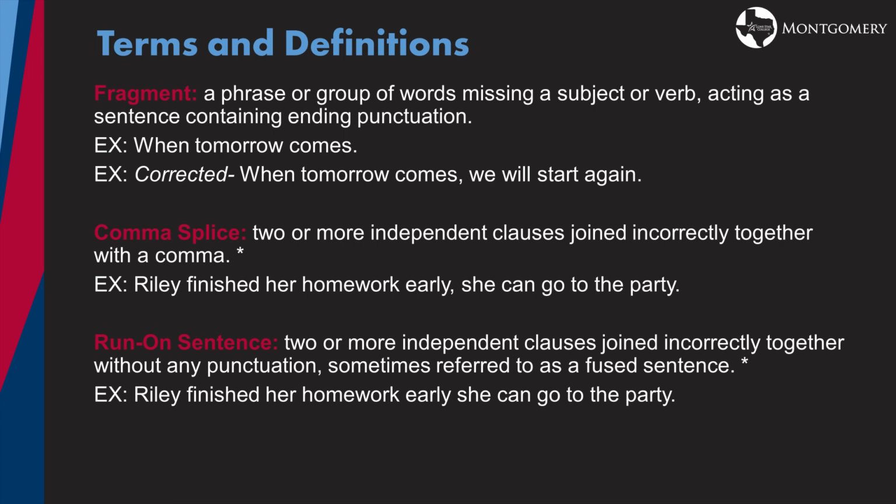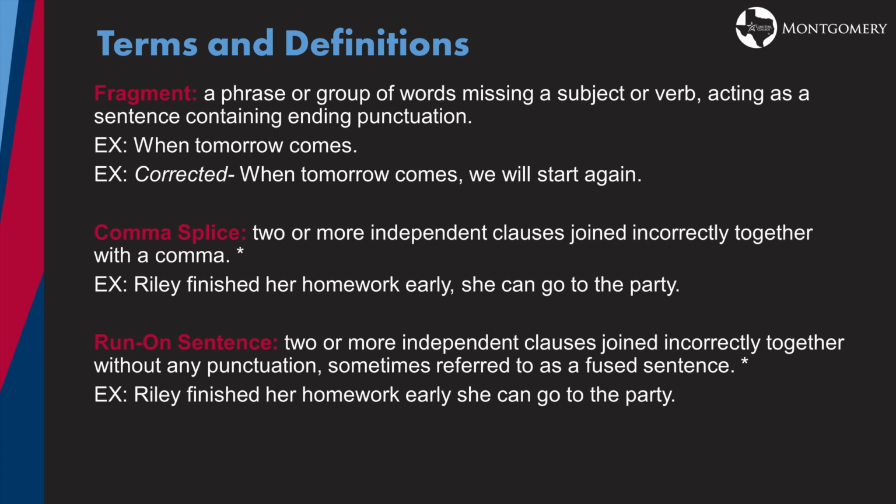A comma splice is when you have 2 or more independent clauses joined incorrectly together with a comma. Riley finished her homework early, she can go to the party. A run-on sentence is when you have 2 or more independent clauses that are joined incorrectly together without any punctuation. They're sometimes referred to as a fused sentence. Riley finished her homework early she can go to the party.